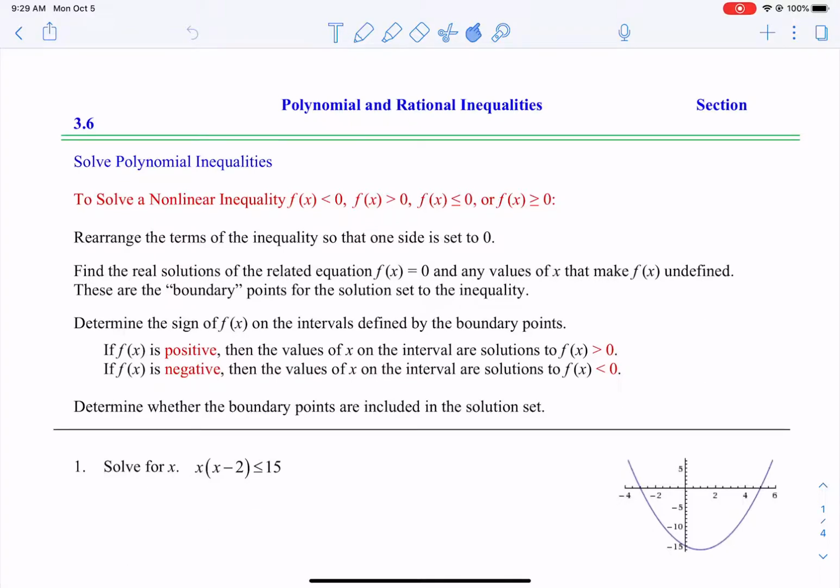So here's lesson 3.6 about polynomial and rational inequalities. Basically, we have four different nonlinear inequalities that we can look at: less than, greater than, less than or equal to, or greater than or equal to. I'm basically going to break this down the way that I would treat it, and then hopefully it will make sense to you.